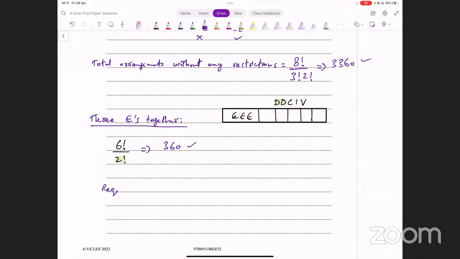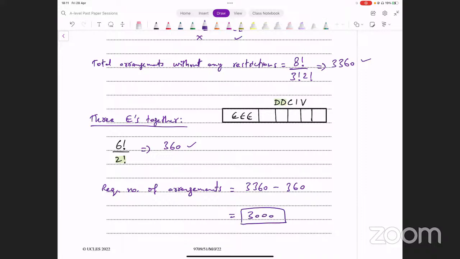What's the required number of arrangements? Required number of arrangements क्या है? जहां पे E's together नहीं है, वो हम कैसे निकालेंगे? Total cases जो हमने find किया ऊपर 3360. We subtract from that the cases in which the three E's are together. That's 360. And that gives us 3000 as our result.